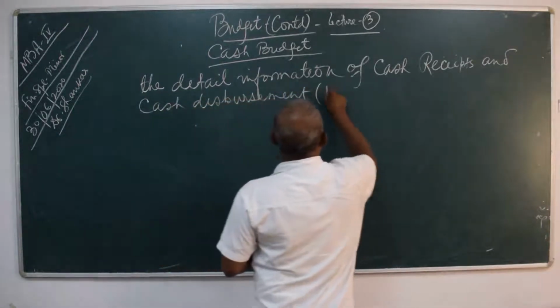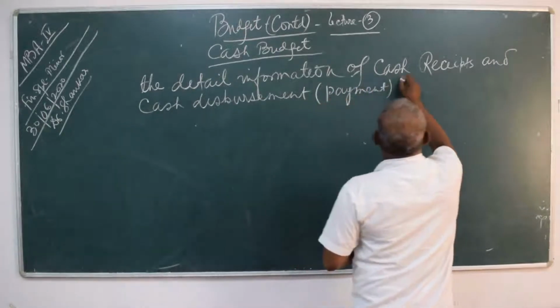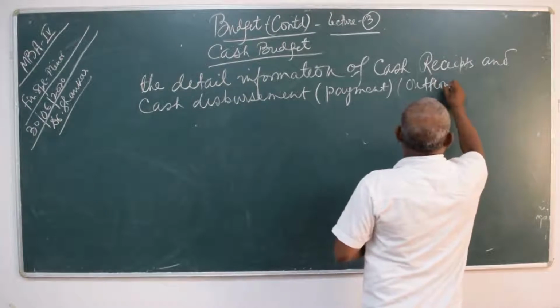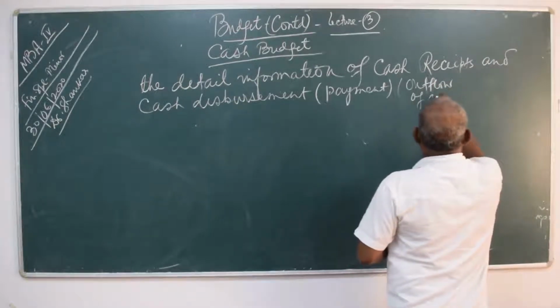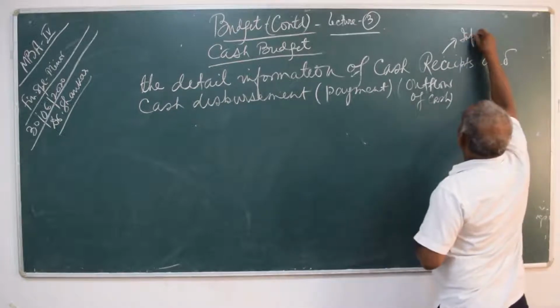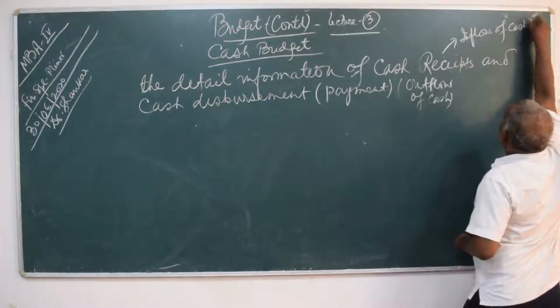Disbursement means payment. Payment means outflow. And receipts means inflow. Inflow of cash.